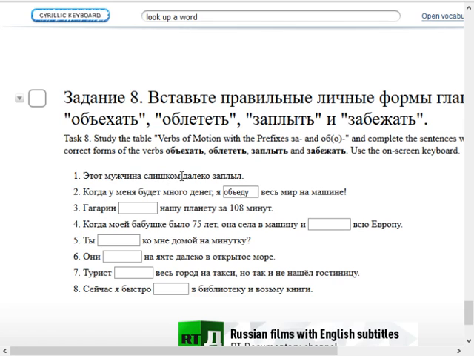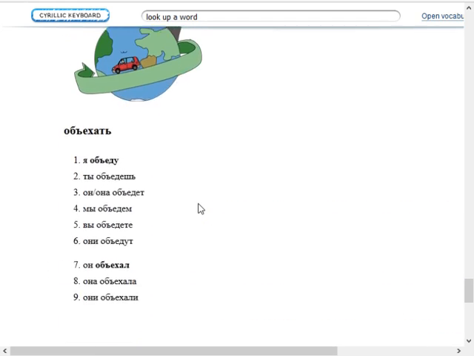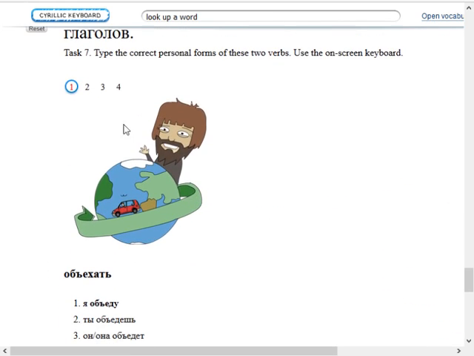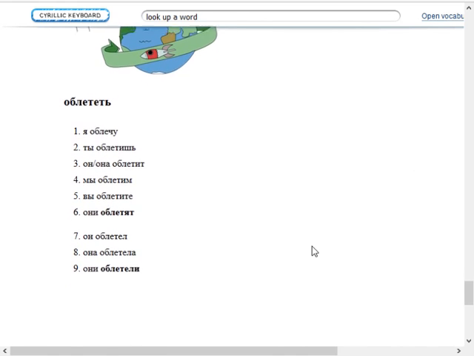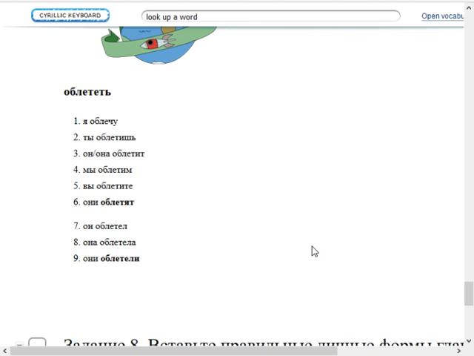Or ma'am, I guess it could be a female speaker as well. Or gender-neutral pronouns if you wish. Gagarin something нашу планету. They really like talking about Gagarin and how he flew around stuff. I guess there's not really many other contexts in which you would use verbs like облететь or облетать.